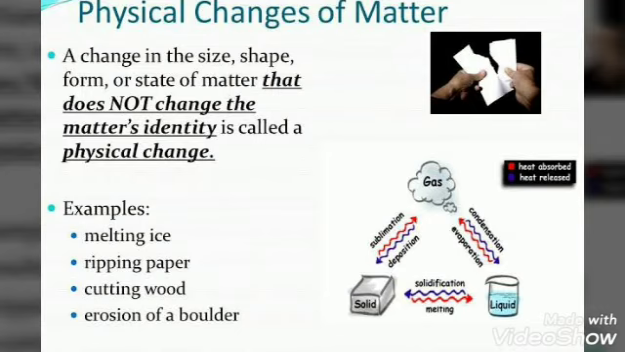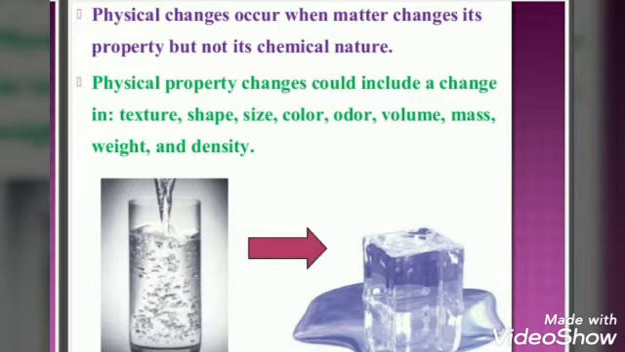Physical change only involves a change of physical properties and shape or appearance. No change in chemical properties, no new substances. It is reversible and a very small amount of energy is required, not like chemical changes. So these are very important properties of physical change. Physical changes occur when matter changes its property but not its chemical nature. So, no new substance is formed.